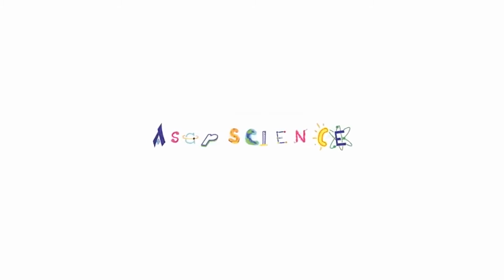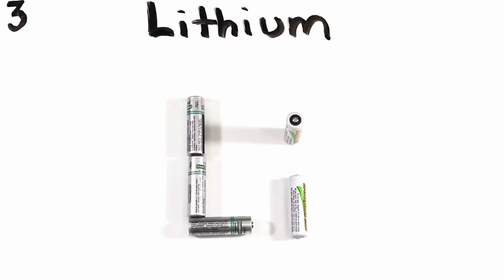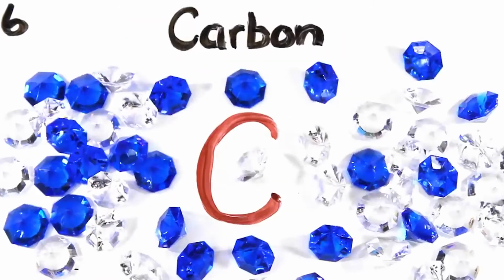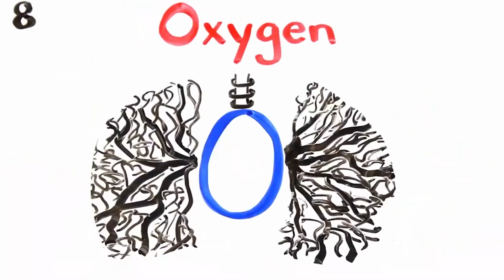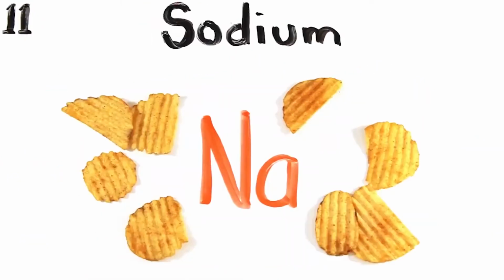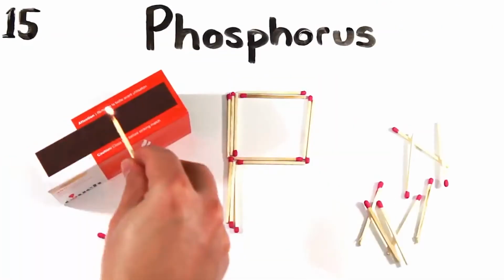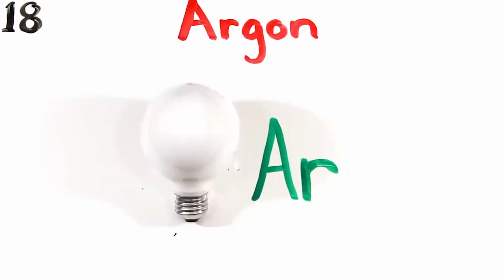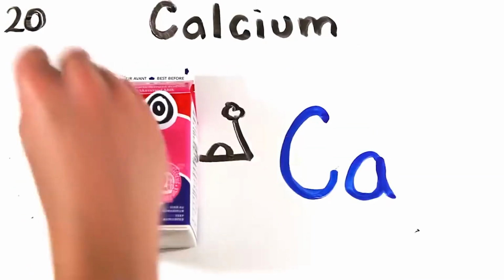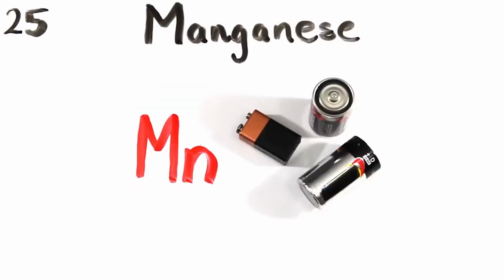And now, ASAP Science presents the elements of the periodic table. There's hydrogen and helium, then lithium, beryllium, boron, carbon everywhere, nitrogen all through the air with oxygen so you can breathe, and fluorine for your pretty teeth, neon to light up the sign, sodium for salty times, magnesium, aluminium, silicon, phosphorus, then sulfur, chlorine, and argon, potassium, and calcium so you'll grow strong, scandium, titanium, vanadium, and chromium, and manganese.